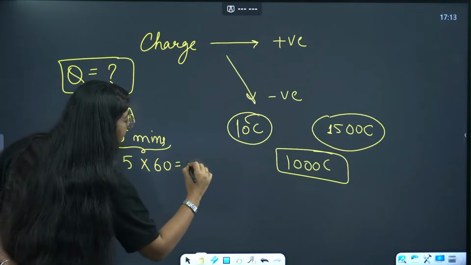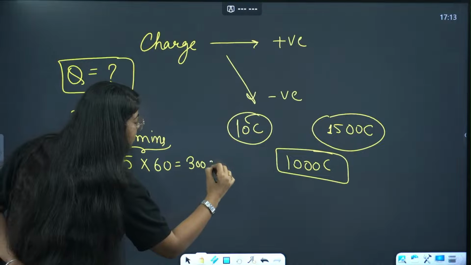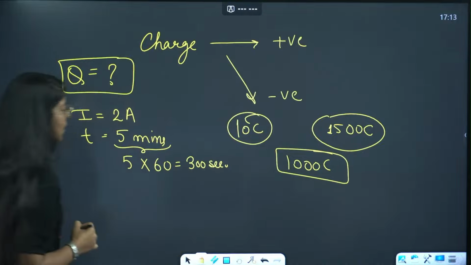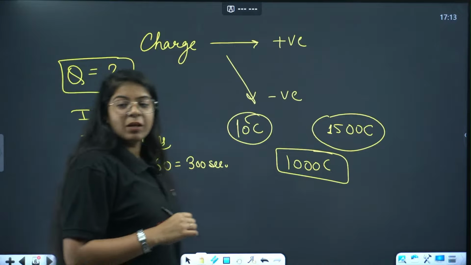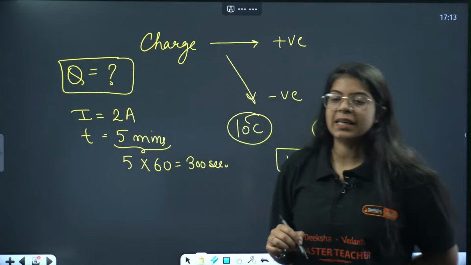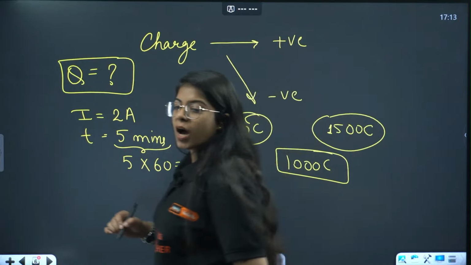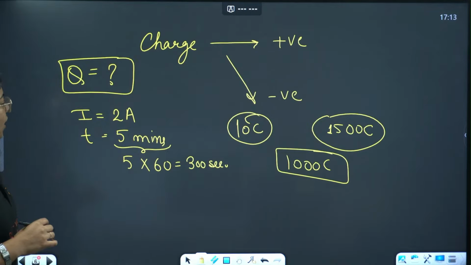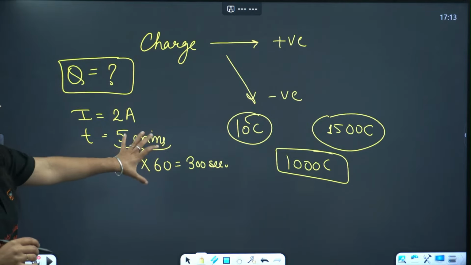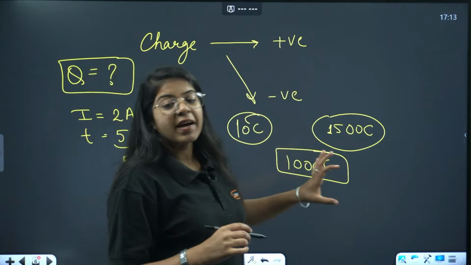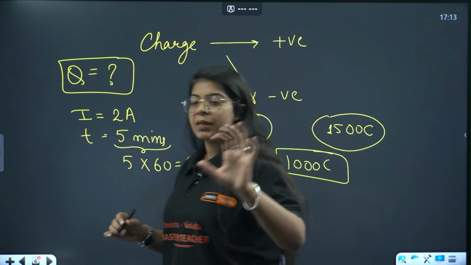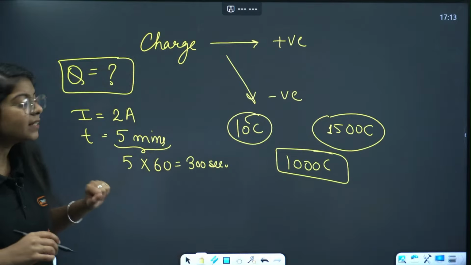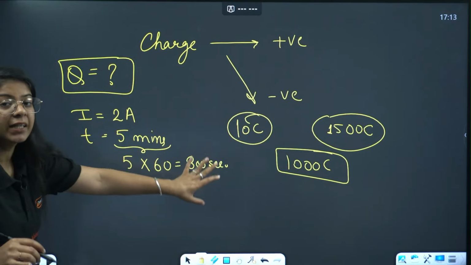So that will be 300 seconds. Understood? That will be 300 seconds. It will not be 1500, it will be 1000. Okay. Is this correct? Minutes into seconds: 5 into 60. That will be minutes into seconds. Correct? So we have 300 seconds.